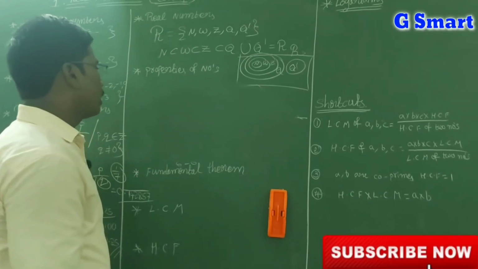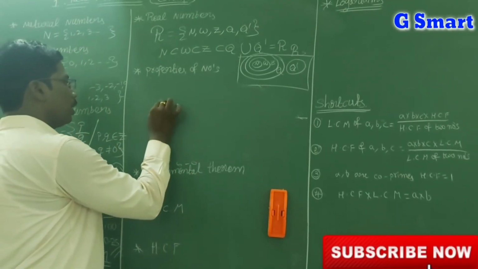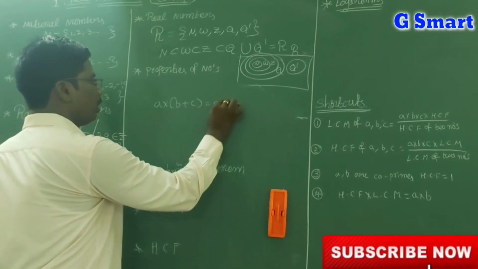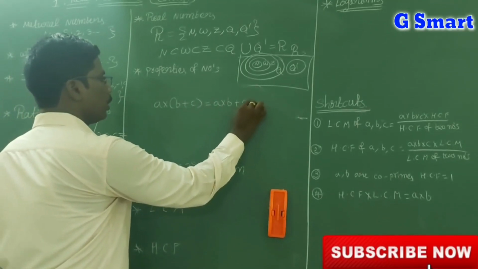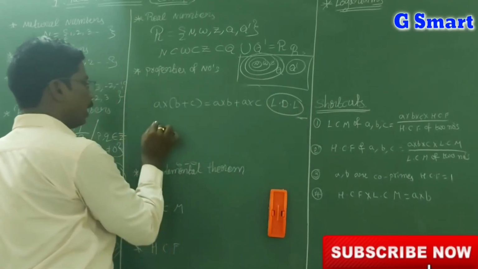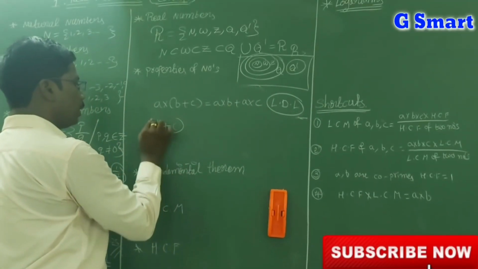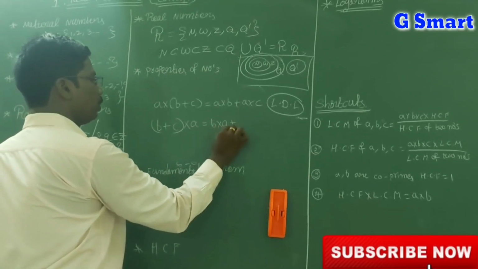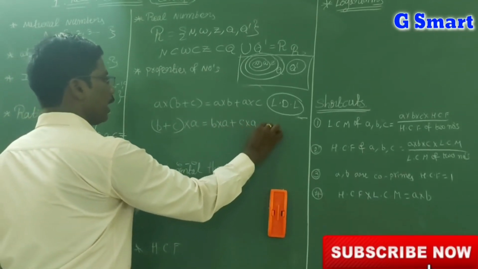Next, one more property is there, that is a into b plus c is equal to a into b plus a into c. This is left distributive law. Like that, b plus c into a is equal to b into a plus c into a. That is right distributive law.